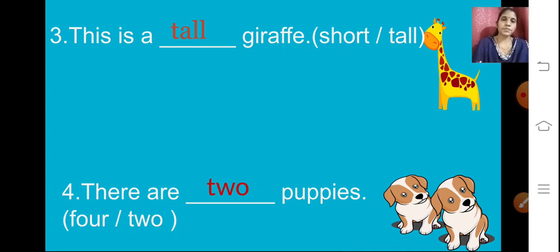So children, here we have finished with the describing word. I hope you all have understood.